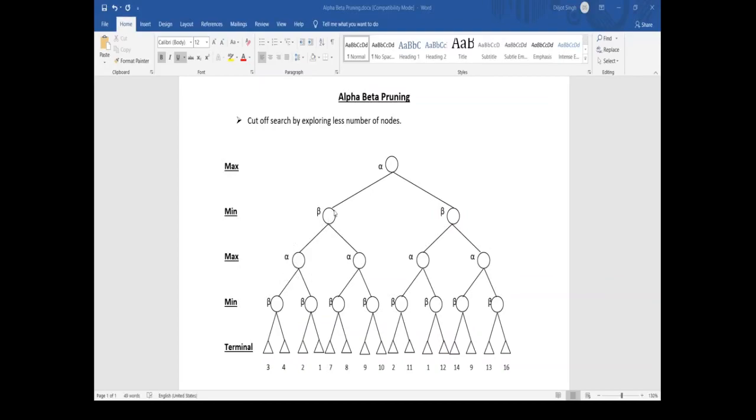When we are considering this with depth first search, we will see at the terminal level what the first value is and put this value in the beta. So here min, or the beta, will be 3.